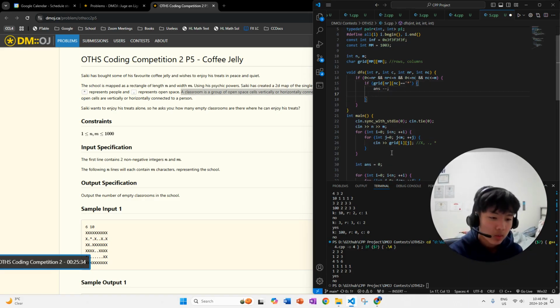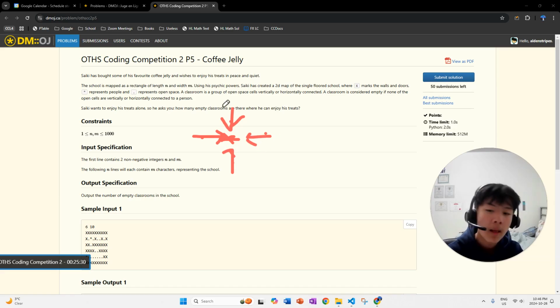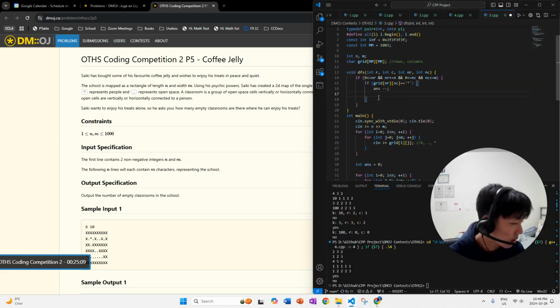But okay, how do you prevent, because there's going to be an asterisk, but then there's also going to be ones connected to it. So you're going to minus answer here. You're also going to minus answer here. You're going to also minus answer here, and here, when you go from different cells to the same person. So how do we prevent that from happening? How do we prevent the same person from causing us to minus answer multiple times?